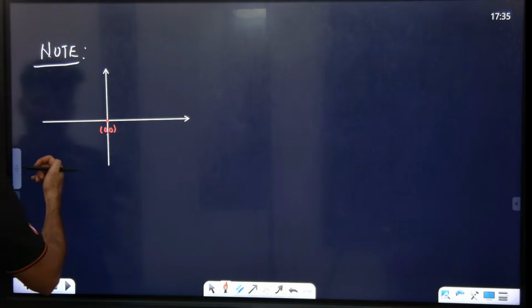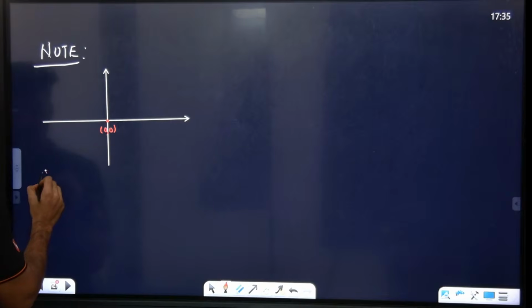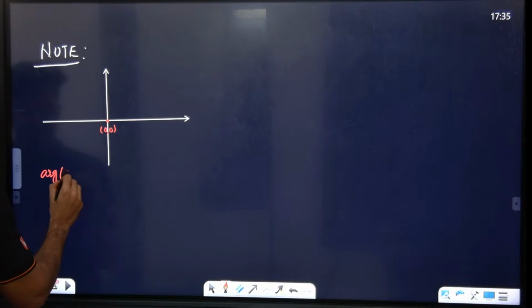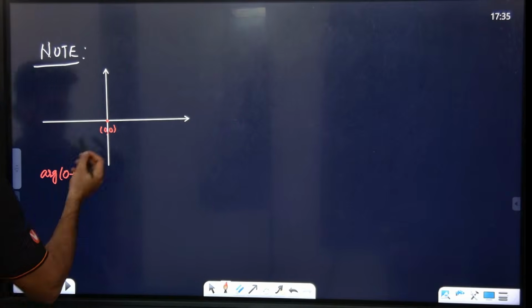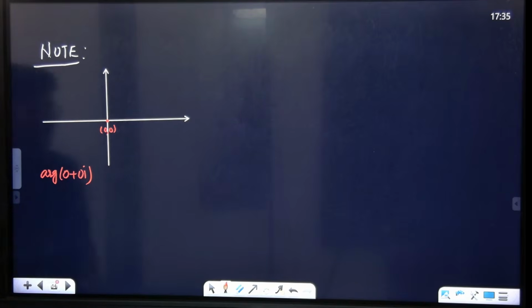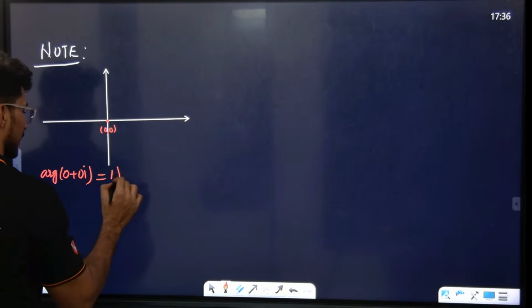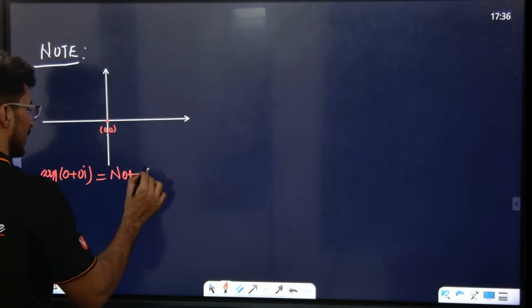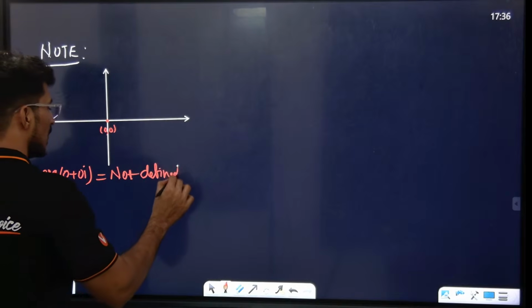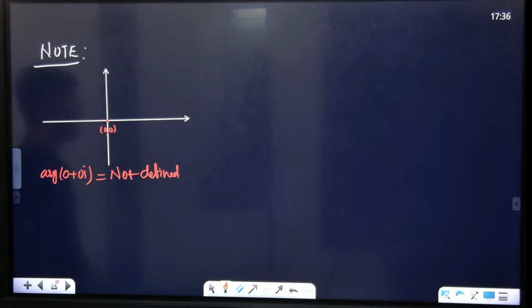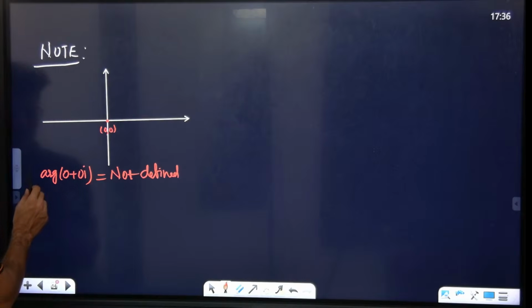How do you find the argument of 0 plus 0 iota, that is the argument of (0, 0)? The argument of this complex number is not defined. Tan inverse of 0 by 0 is not defined, so the argument is not defined.